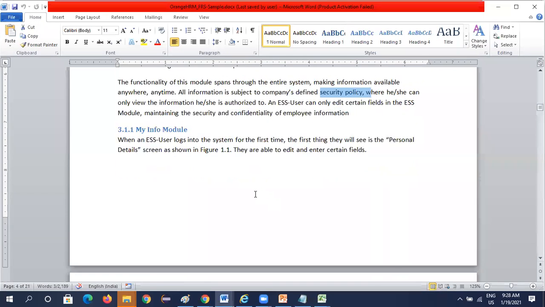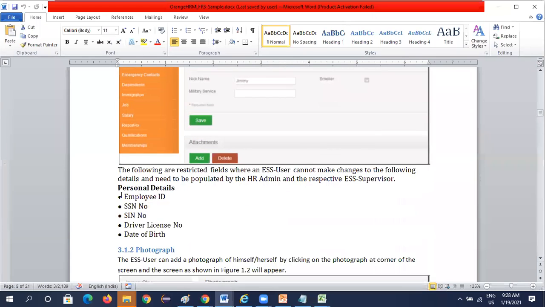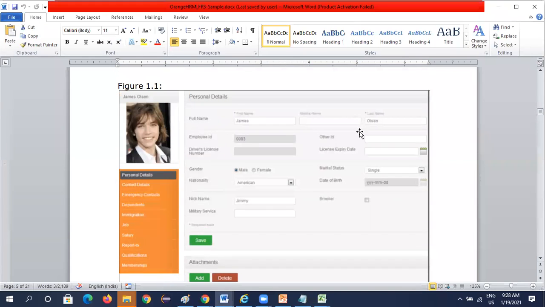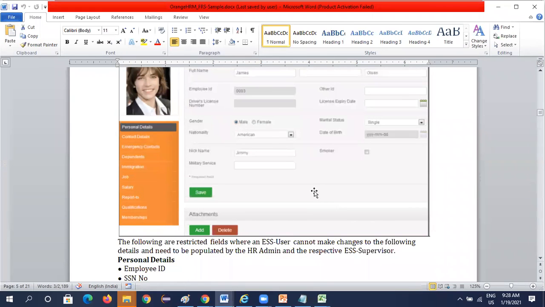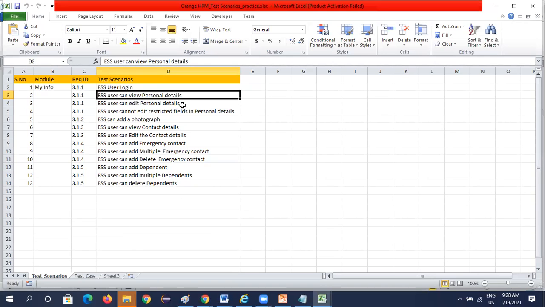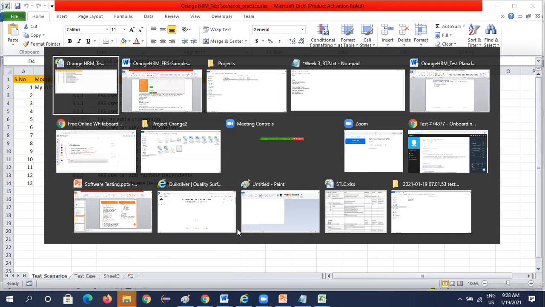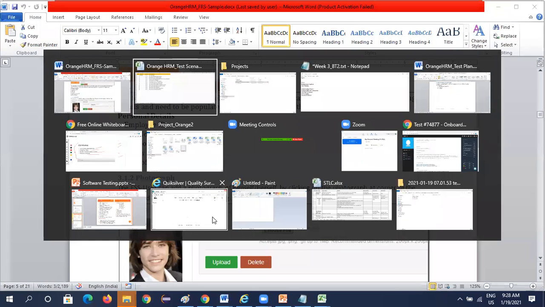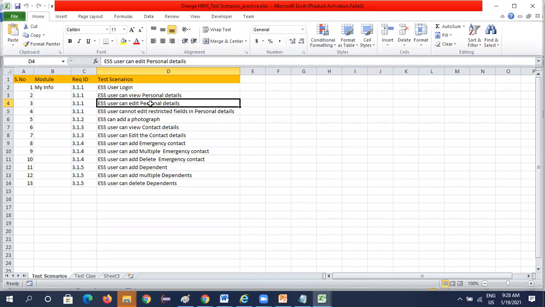Third scenario: see here he has mentioned these screens are called mock-up screens or wireframes. Developer will provide them. Here he has provided restricted fields where the ESS user cannot make changes to the following fields. So here we can write, ESS user can edit personal details.